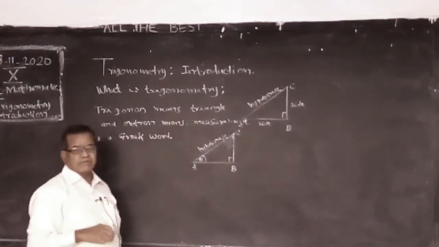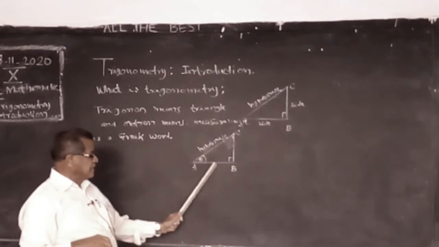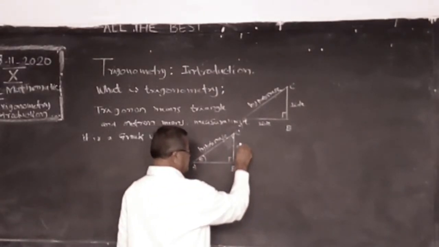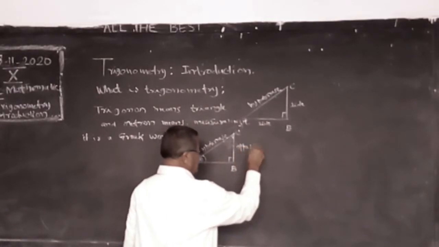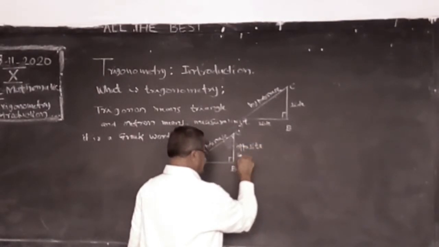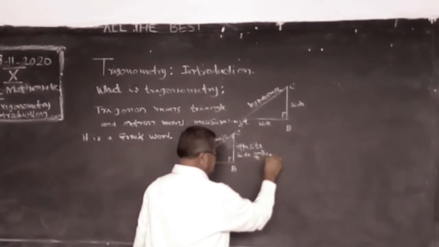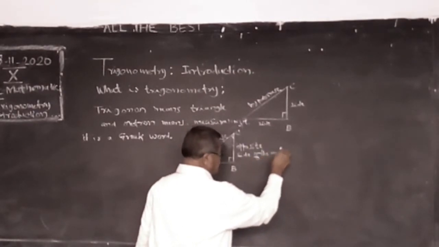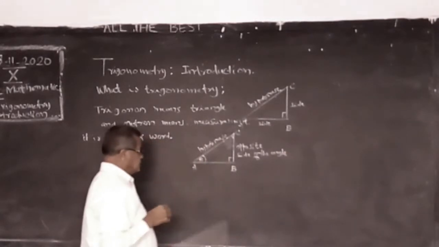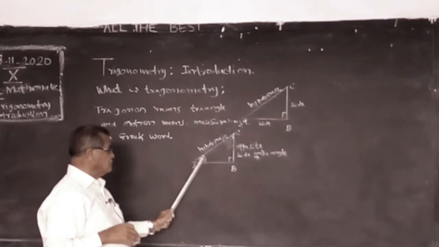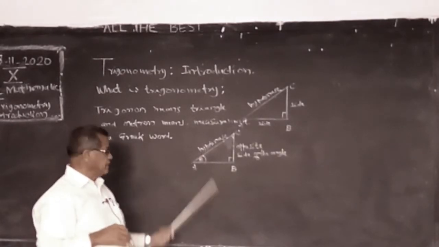Here, what are the names of the sides of the right angle triangle? This is the opposite side of the angle, because this is opposite, BC. Side BC is the opposite side of the angle.